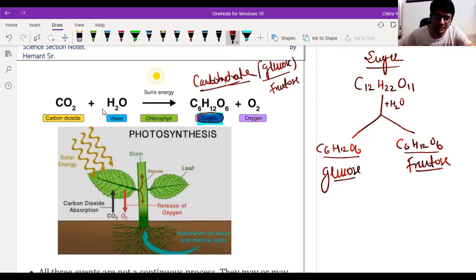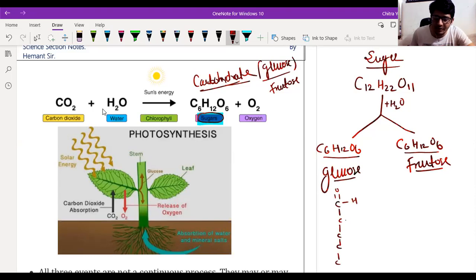So what is the criteria to differentiate glucose and fructose? Only the presence of functional group. Glucose has a structure with 6 carbon atoms. On the first carbon atom, an aldehyde group is present, C double bond to H, and we will discuss in detail about aldehyde group, ketone group, and other functional groups in our chapter called carbon compounds, where we will discuss all the hydrocarbons as well as the functional groups.